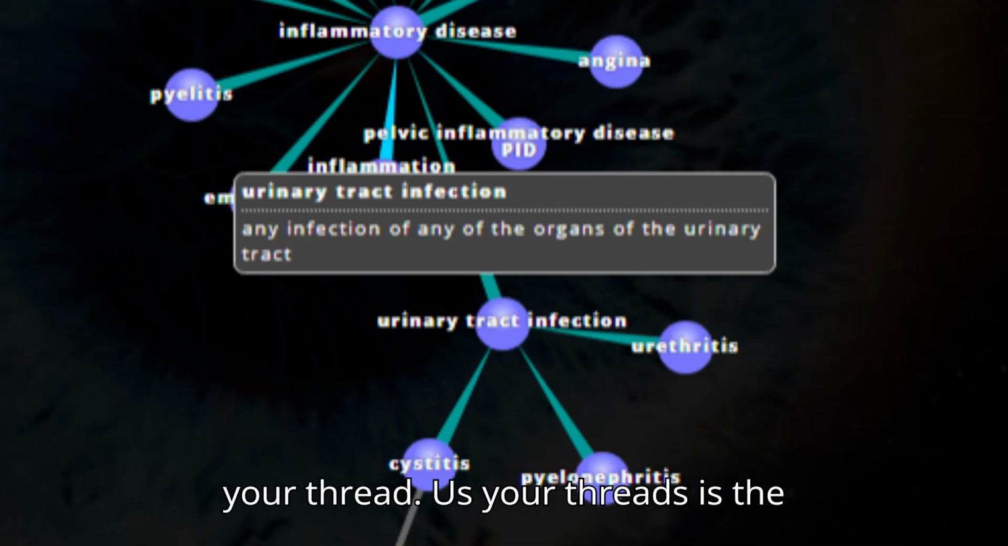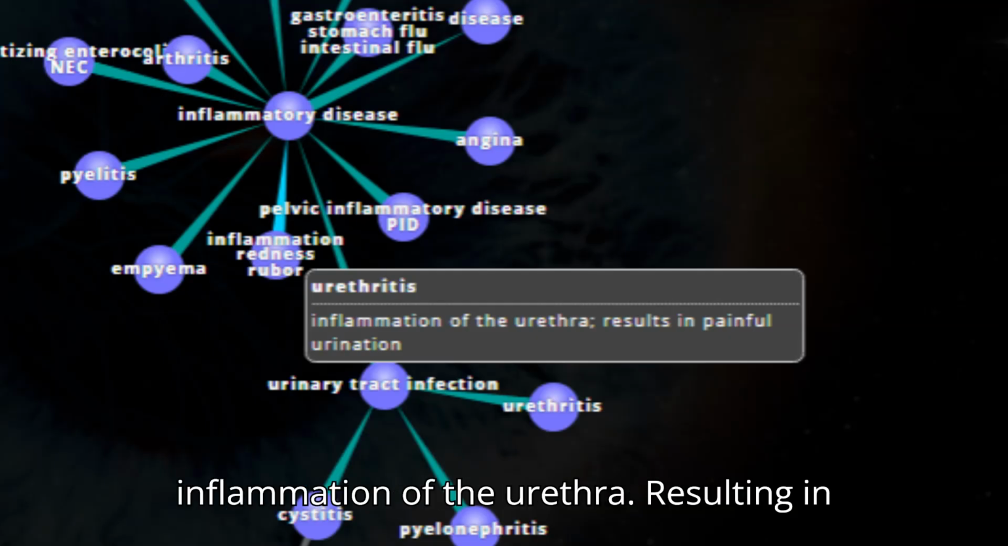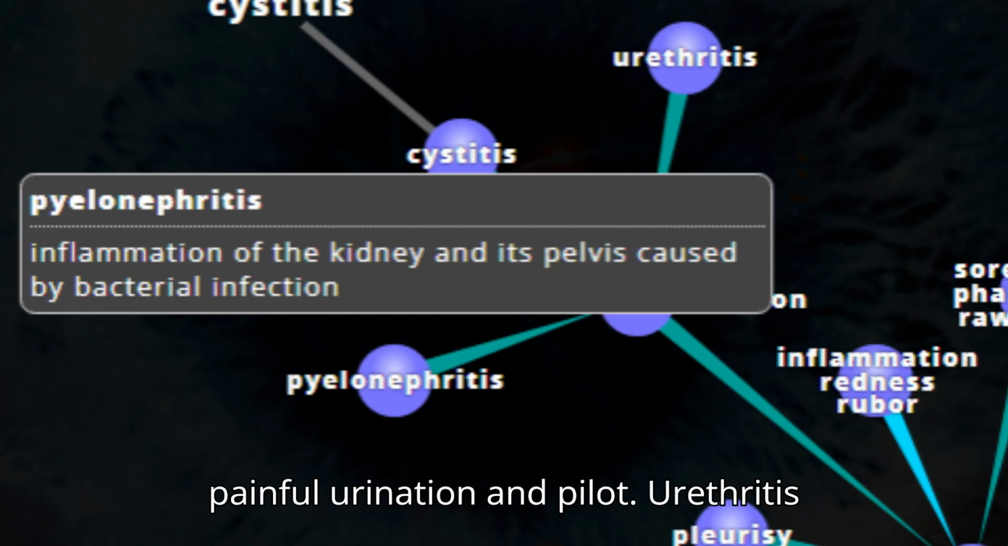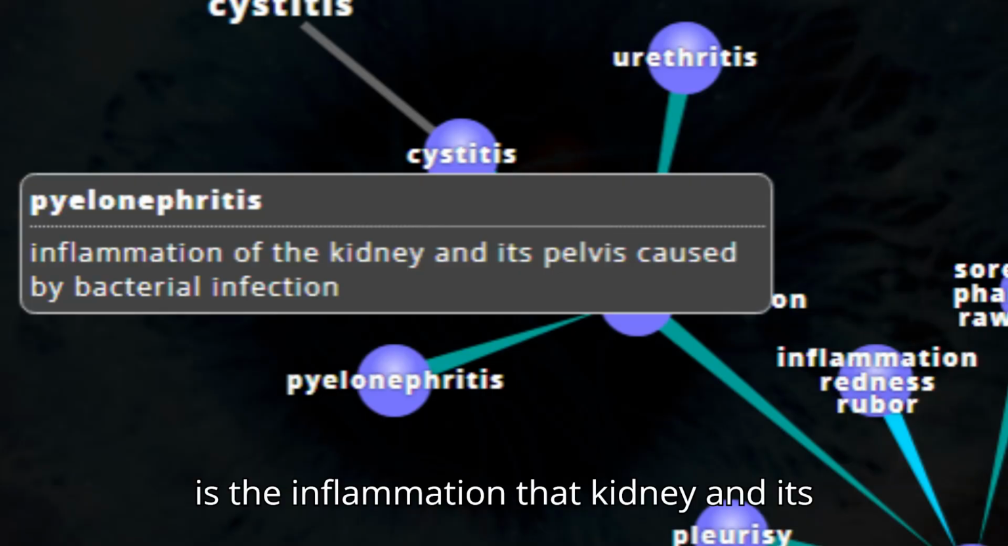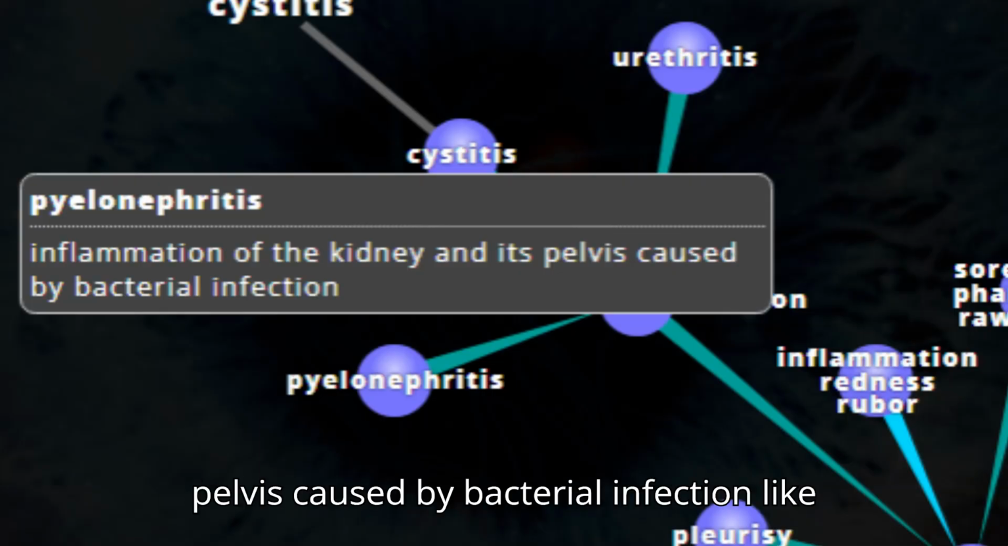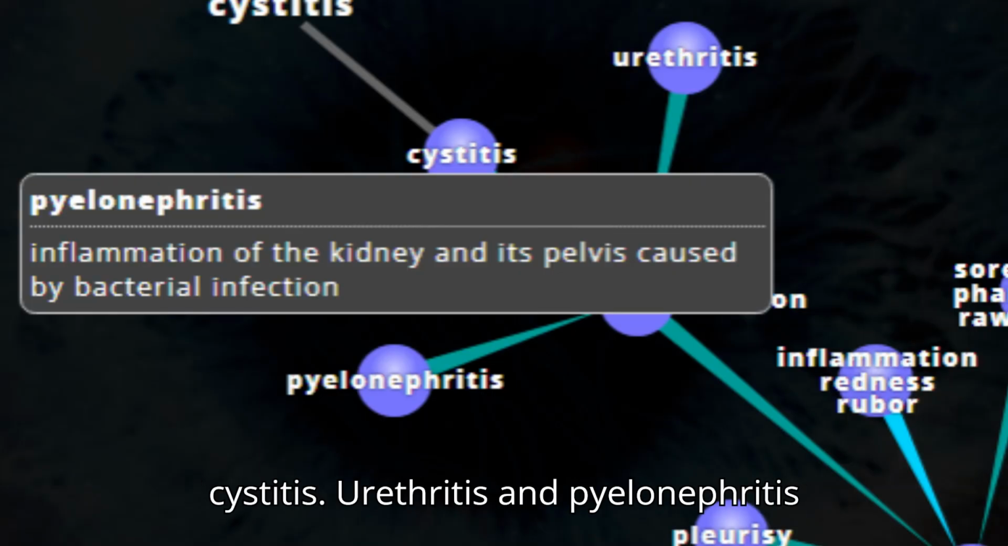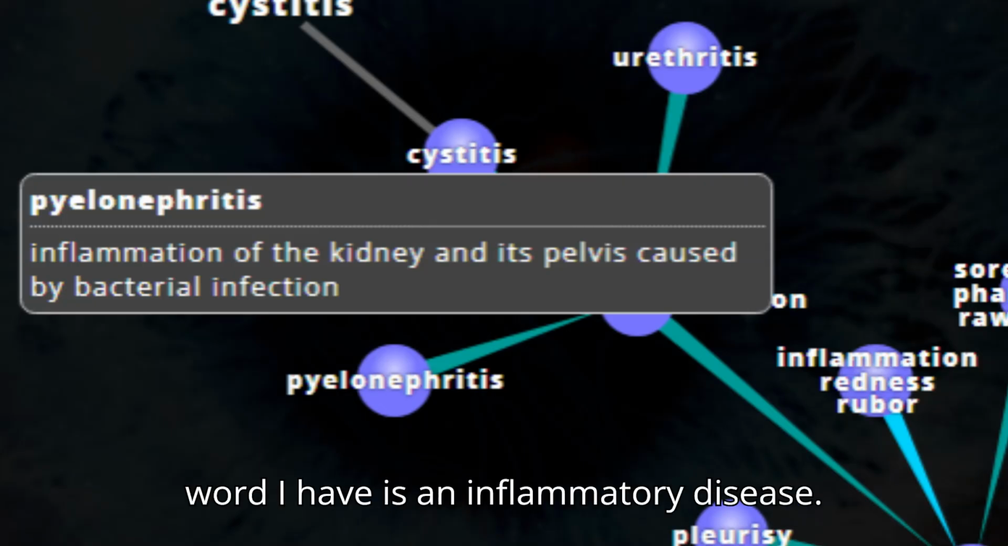My next word is urethritis. Urethritis is the inflammation of the urethra, resulting in painful urination. And pyelonephritis is the inflammation of the kidney and its pelvis, caused by bacterial infection. Like cystitis, urethritis and pyelonephritis are urinary tract infections.